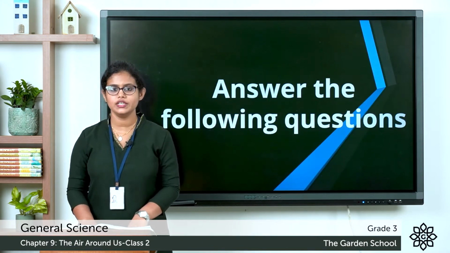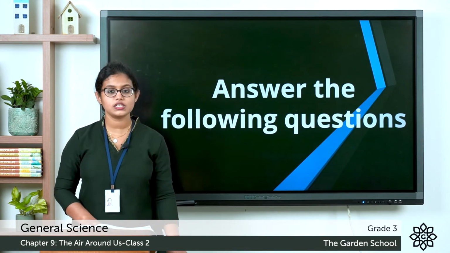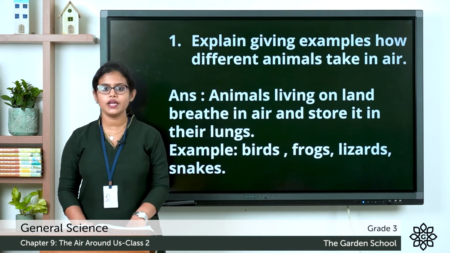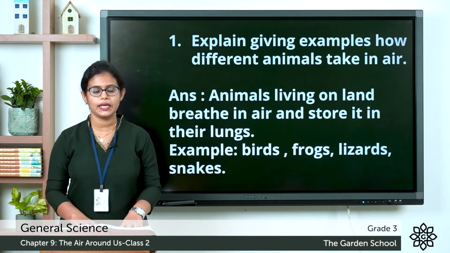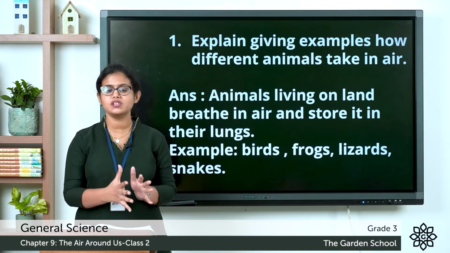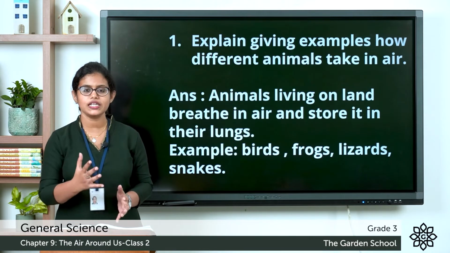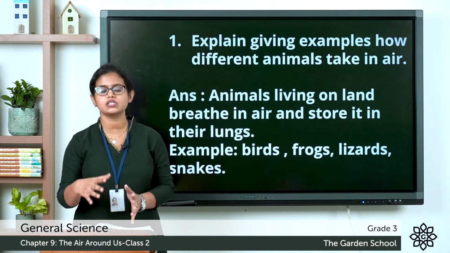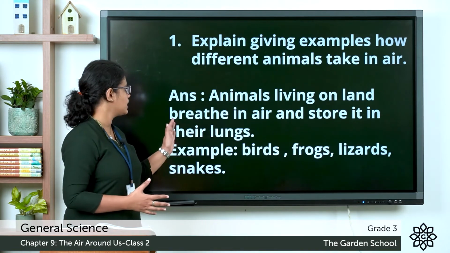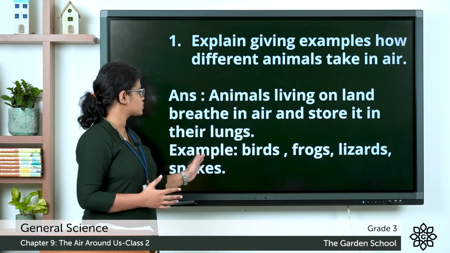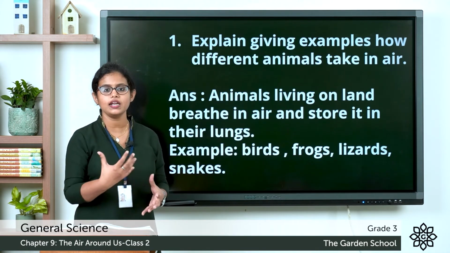Now let's move to the next one. Answer the following questions. So see the first one. Explain giving examples how different animals take in air. We learnt that animals use different organs for their respiration. So let's see how different animals take in air. Animals living on land breathe in air and store it in their lungs.